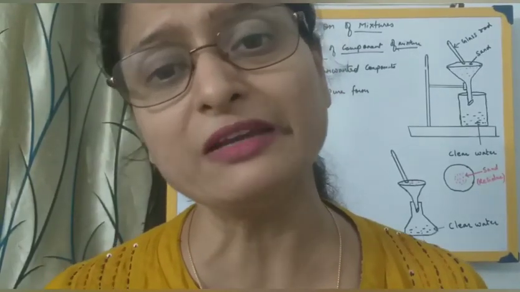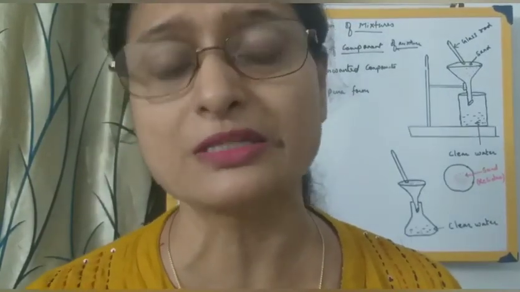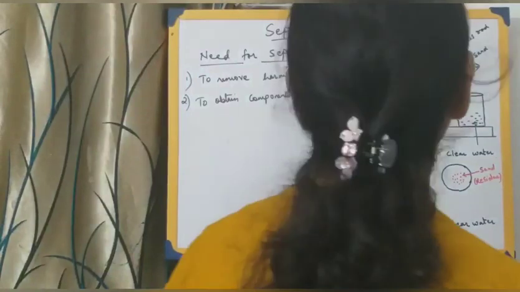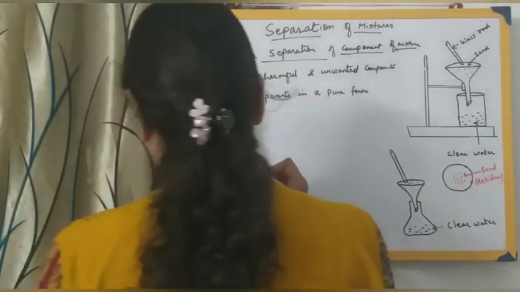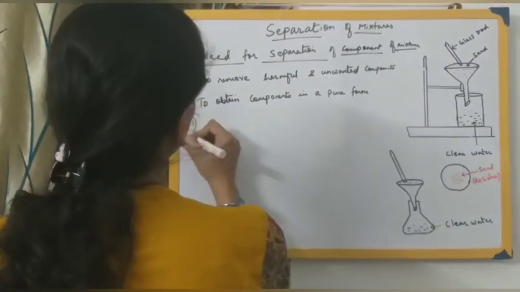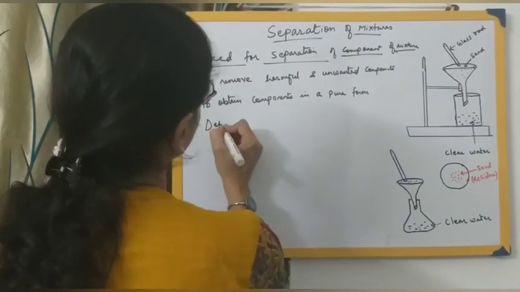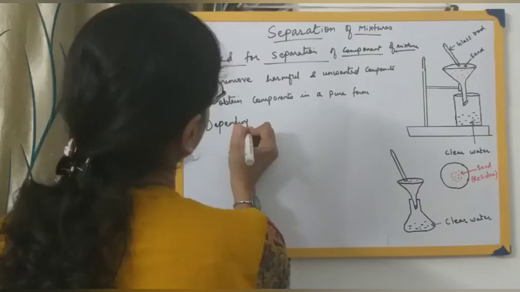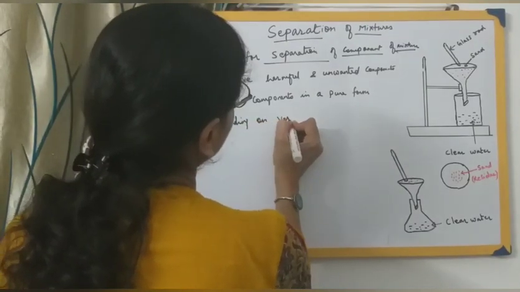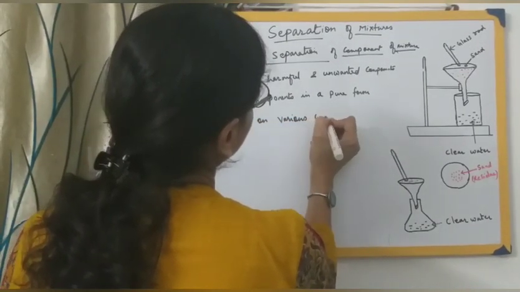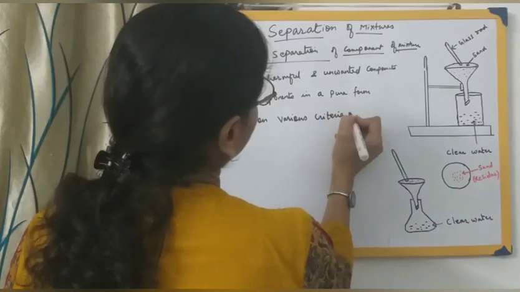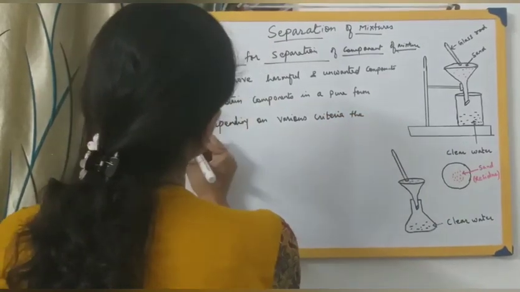When I discuss several methods, this concept is going to become clearer. So the principle of separation depends on various criteria.